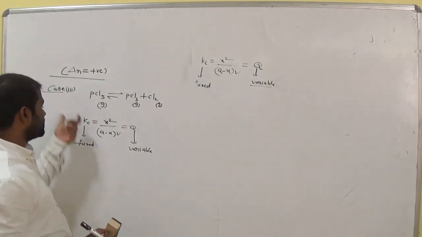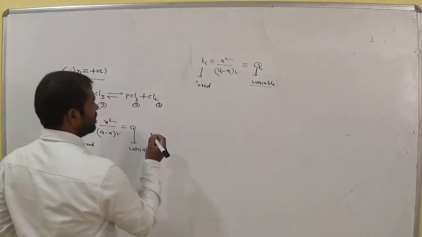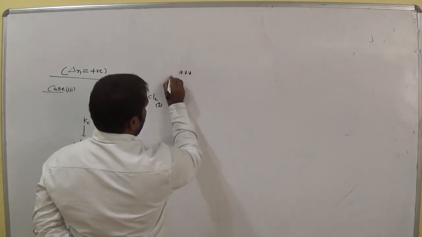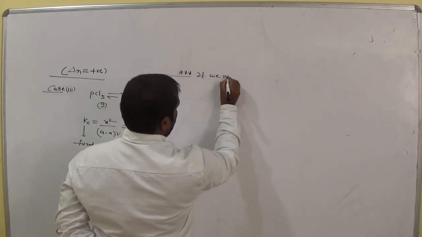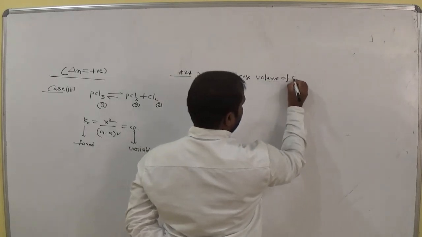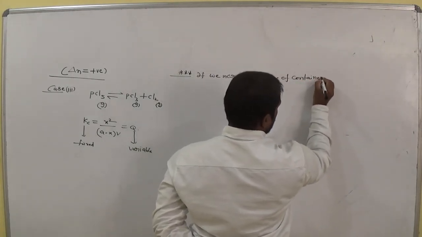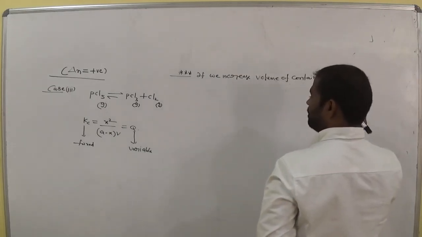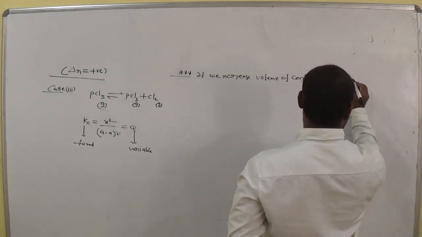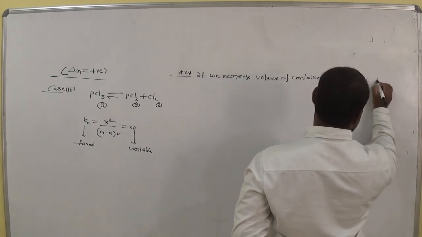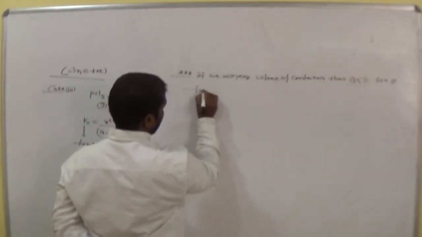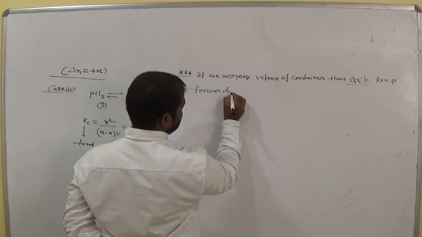Now, come to the third case, that is, if we increase the volume of the container, then Q less than Kc, then the reaction is in the forward direction.